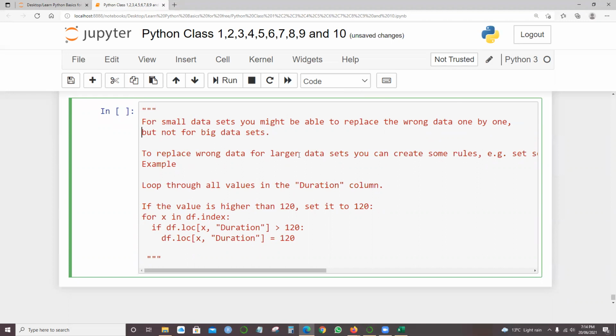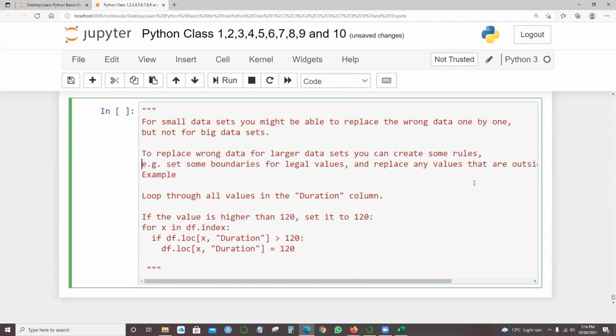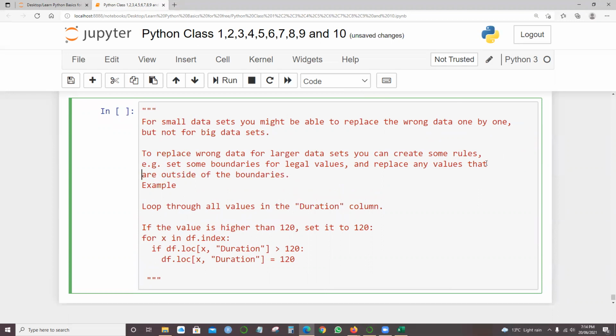To replace the wrong data for a large data set, you can create some rules, like setting some boundaries for legal values and replacing the values that are outside of the boundaries. For example, we can loop through all the values in the duration column. If the value is higher than 120, set it to 120.